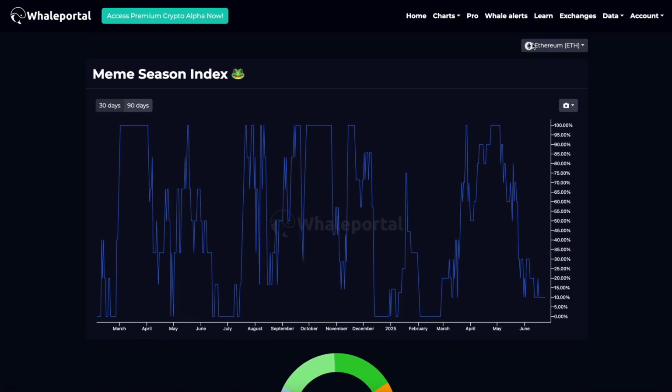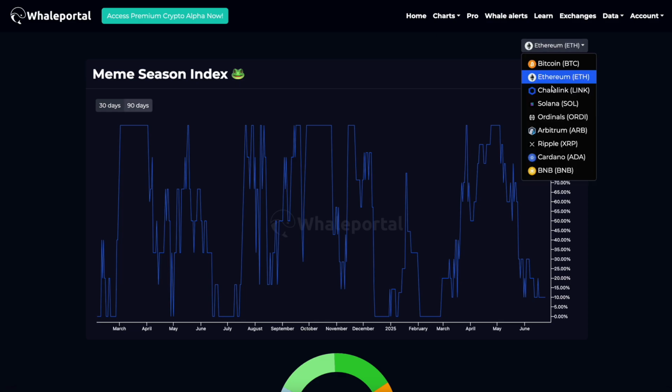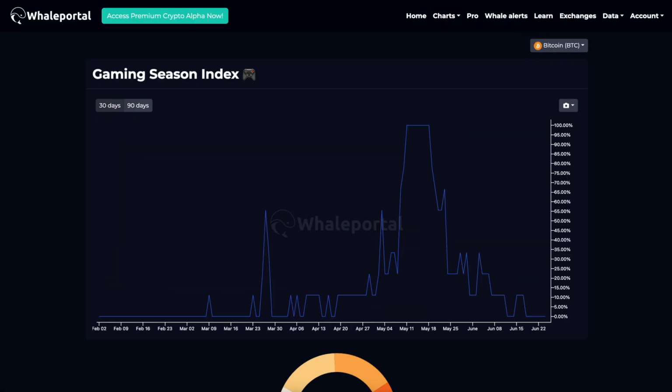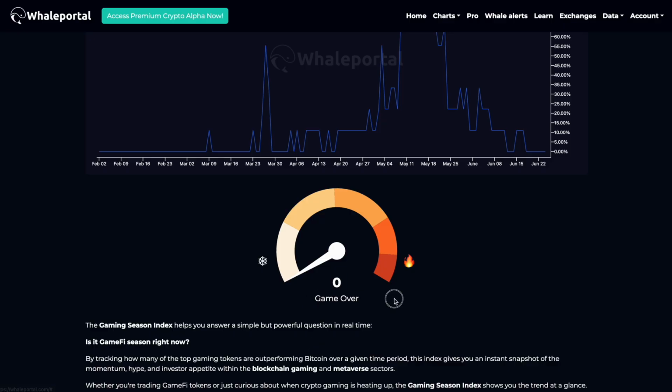You might not use this metric that often, but it's very valuable that the possibility is there to see it in a shorter term or longer term time frame, and compare the valuations of these meme tokens against the bigger cryptocurrencies out there. Maybe you want to check Ripple, because Ripple is, for example, doing pretty good, and this might be good in different sectors that I'm going to go over with you as well. So we have, for example, the gaming season index. Well, gaming is actually not doing good. They are at game over right now.